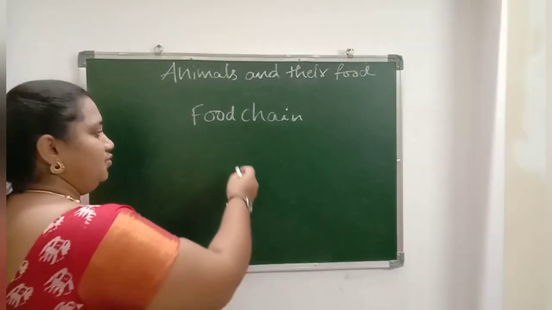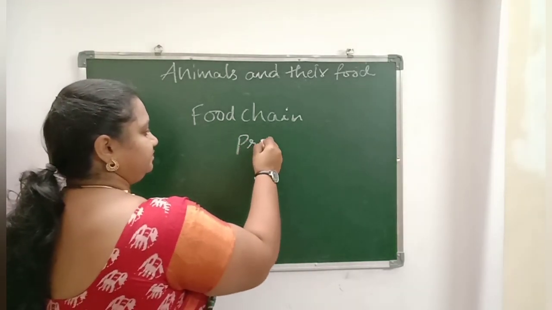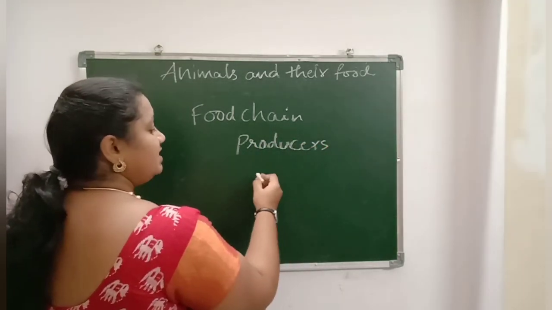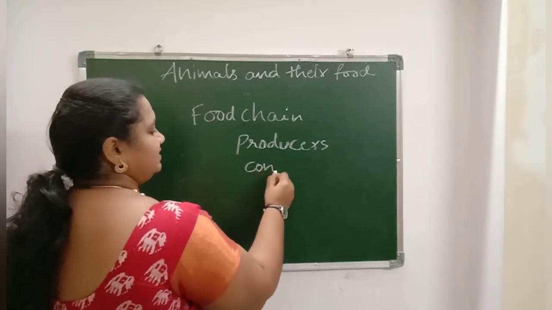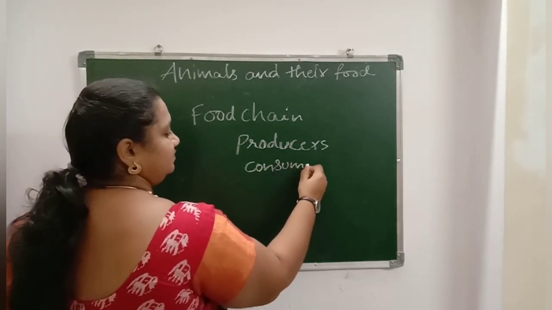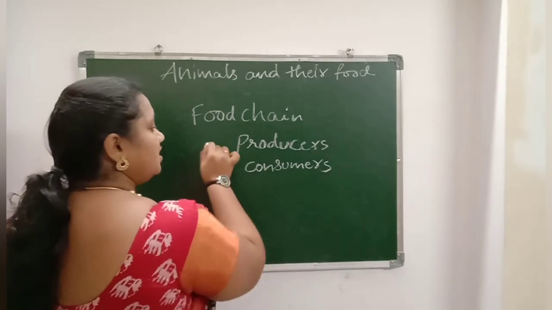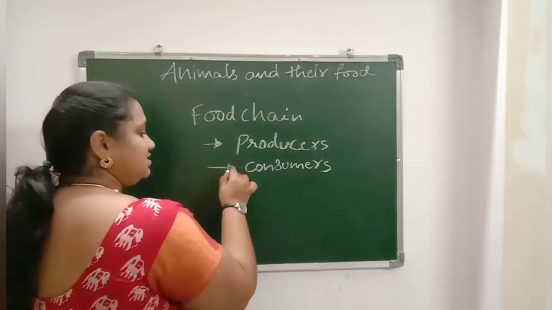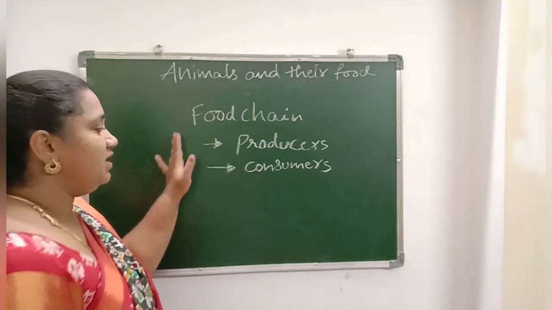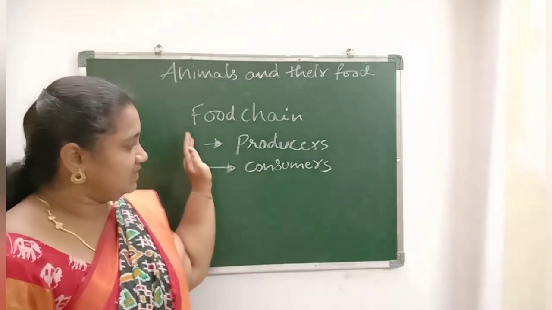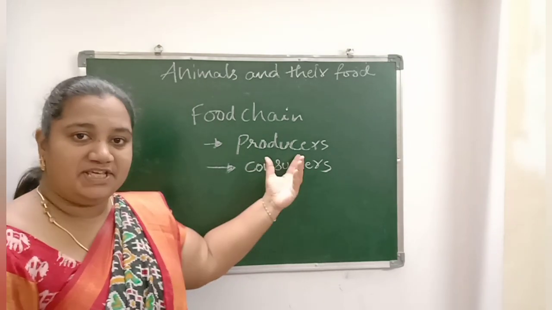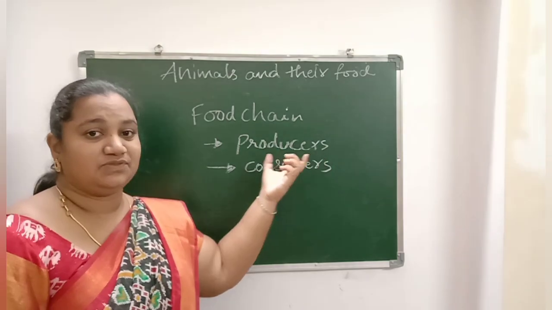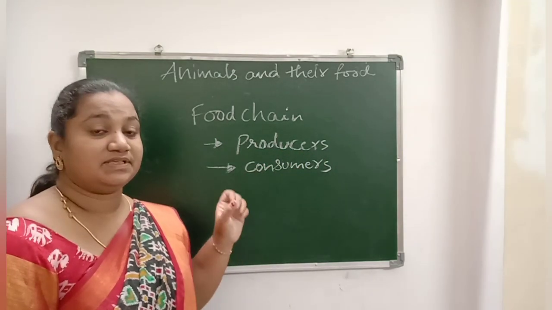One is producers. Second one is consumers. So, in food chain, the living organisms are classified into two types. One is producers, second one is consumers. So, what about these producers? Why are they called producers?